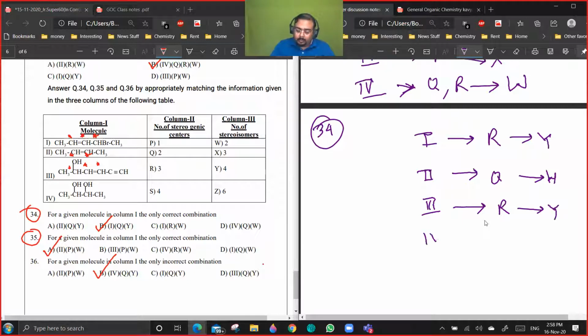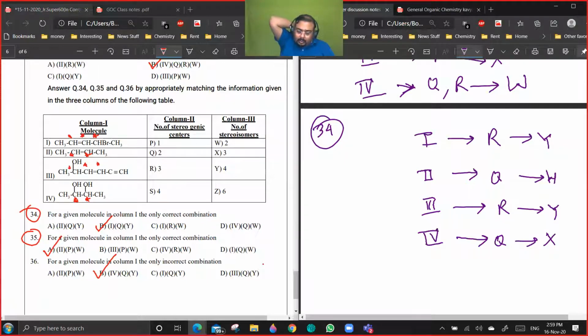And fourth, you are having 2 stereocenters, so you get Q, which is 2. And since the ends are symmetrical, you will be getting 3 stereoisomers. So 4QX. Are you getting a point?